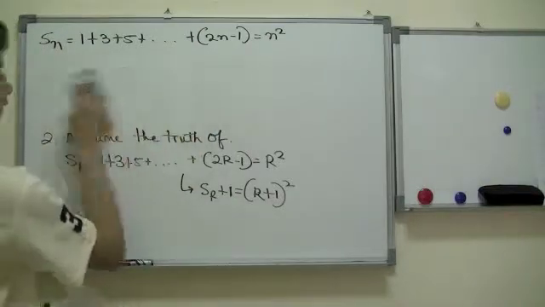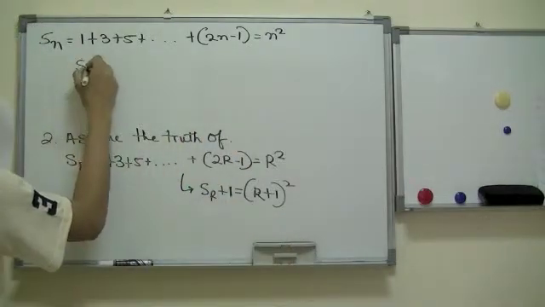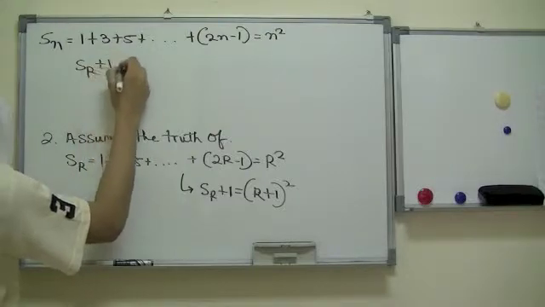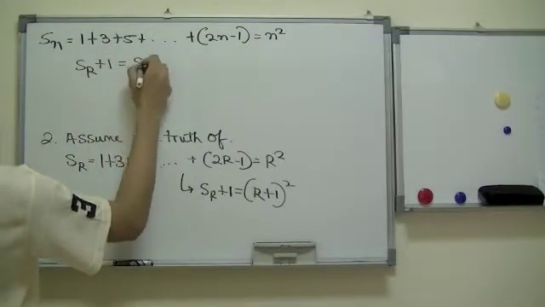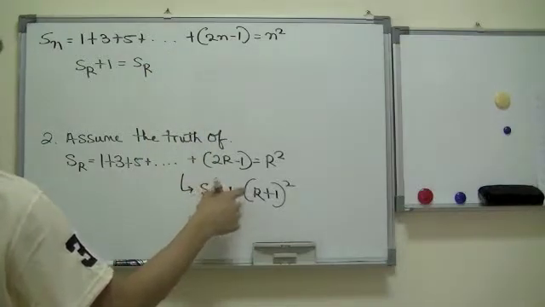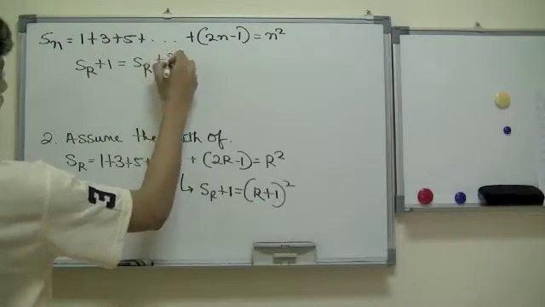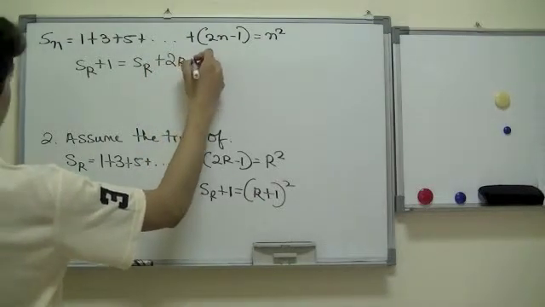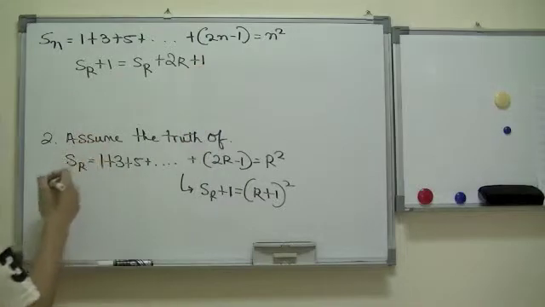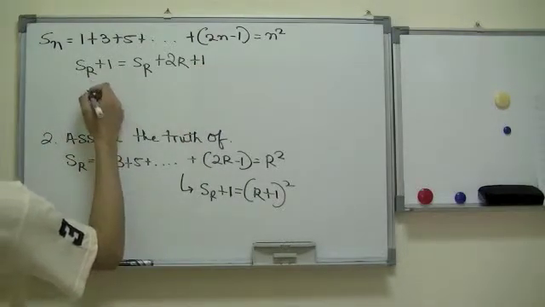Let me just go ahead and erase the first step. Basically, we can conclude that Sr plus 1 that we found out would be equal to Sr, and over here would be 2r plus 1. Okay, now this would basically include as this over here.